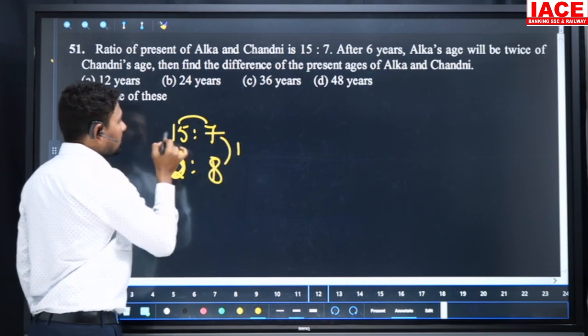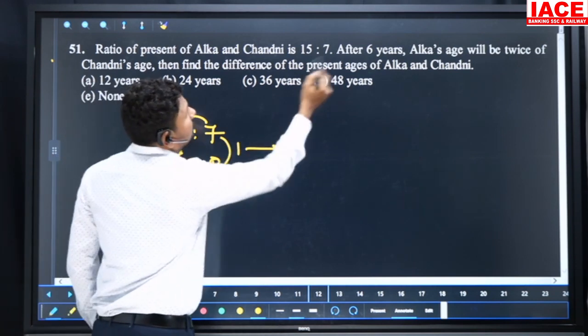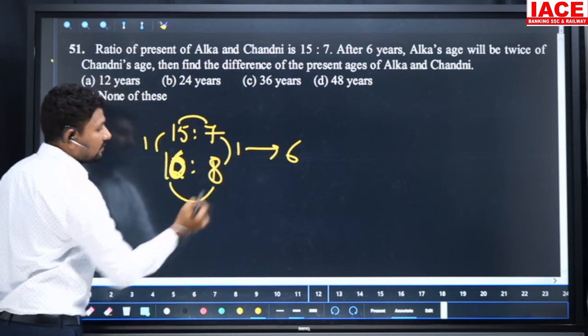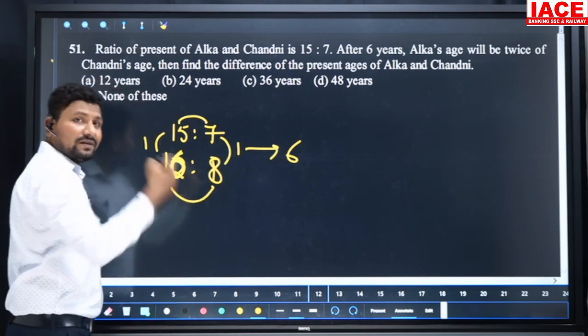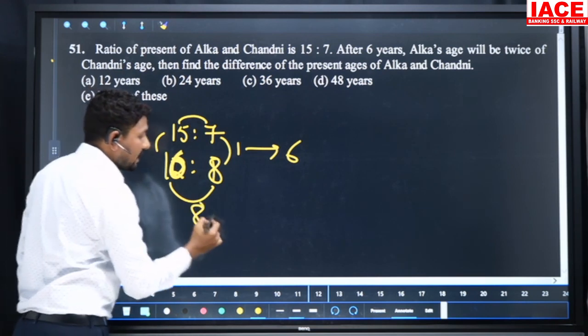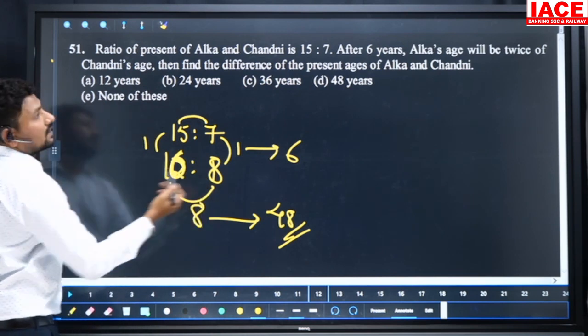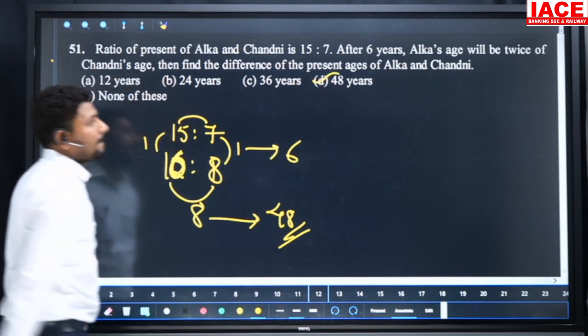Here the one part, here the one part. One part is equal to how many years? 6 years after. One part is equal to 6 years. Then we need the difference between the two candidates. Whatever the age is, the difference never changes. It is 8 parts. 8 sixes are 48 years difference between the two candidates. Then our option is D.